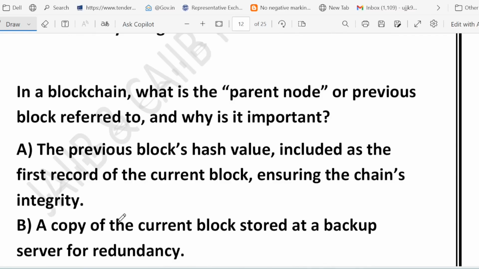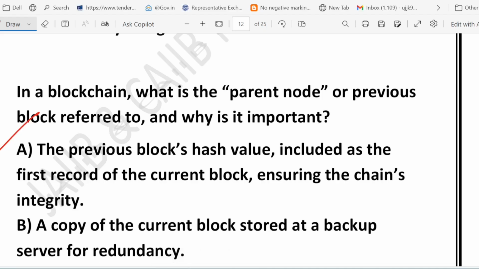First of all, option A, yes, this is the correct one. You know that a blockchain works like a digital chain of blocks. Each block stores its own information, but also carries the hash value of the previous block. Think of it like linking hands in a chain. If one hand lets go, the chain breaks. This is called the parent node. It ensures that if anyone tries to change even a tiny detail in one block, the whole chain after it becomes invalid. That is why blockchain is so hard to hack.